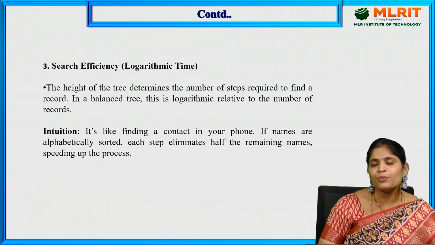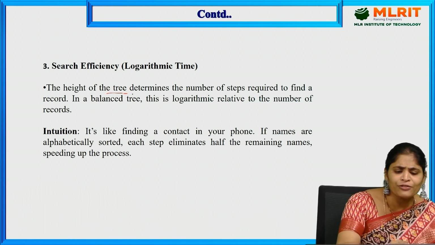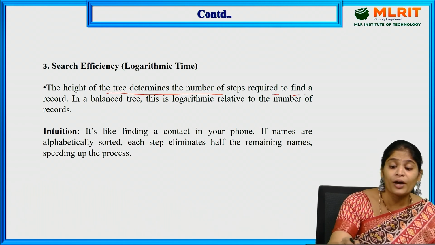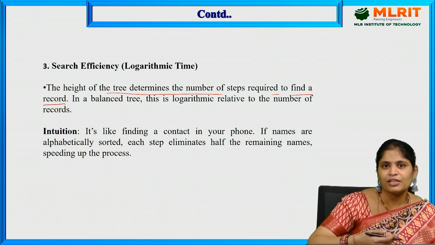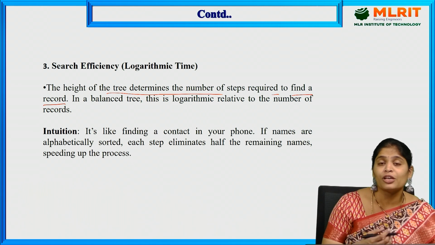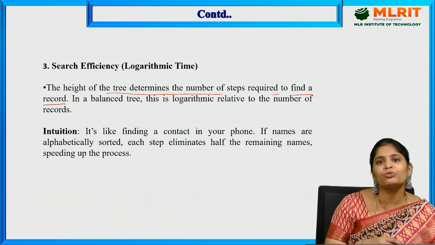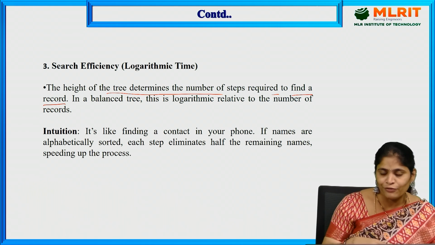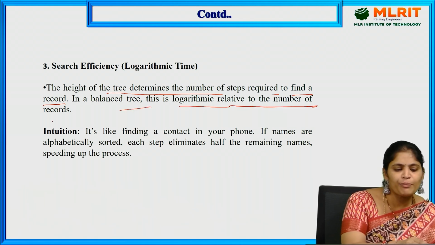The third one is search efficiency: logarithmic time. The height of the tree determines the number of steps required to find the record. That means the number of levels. If the levels are increased, the search time will obviously increase as well if the node is the last node. Why? Because the actual data we need to search is until the leaf node, right? So, in a balanced tree, this is logarithmic relative to the number of records.